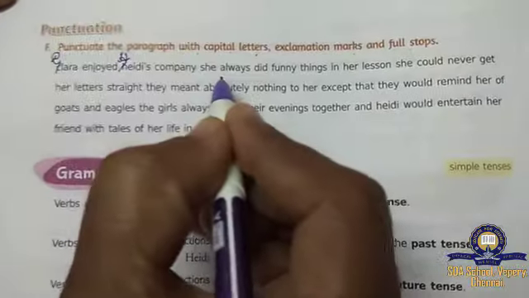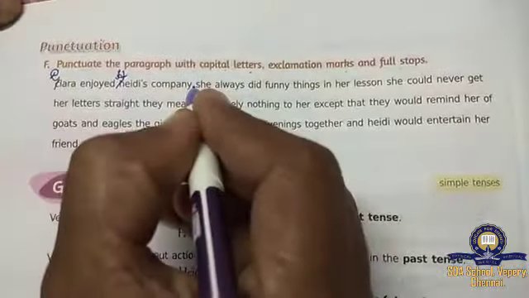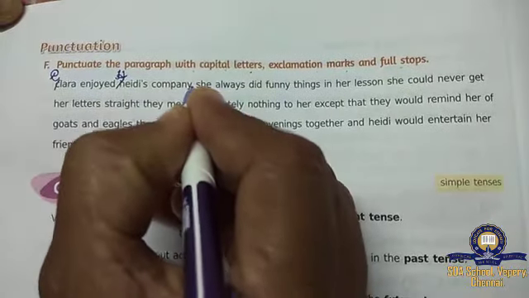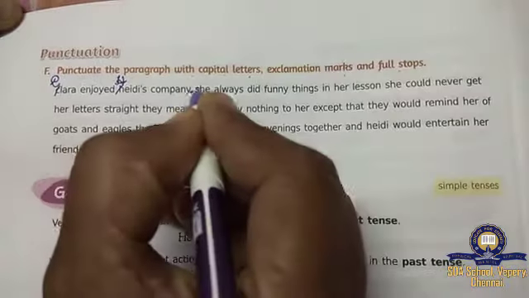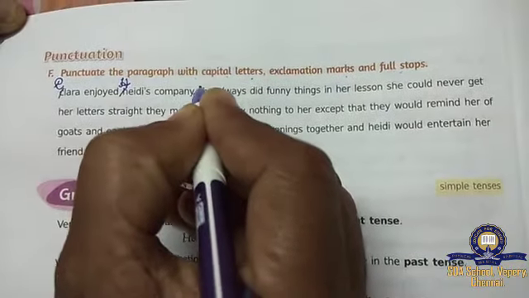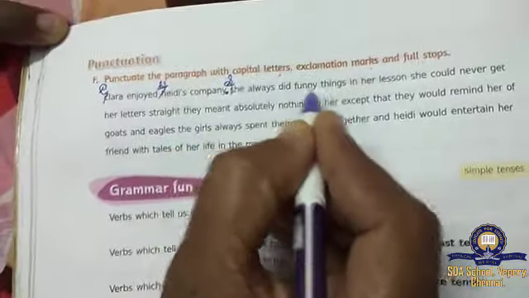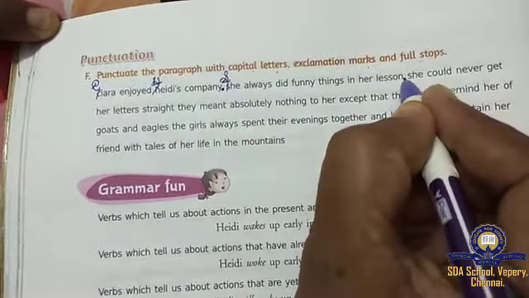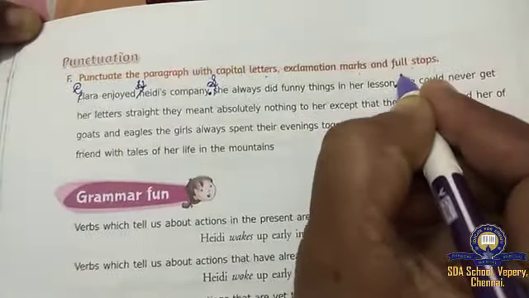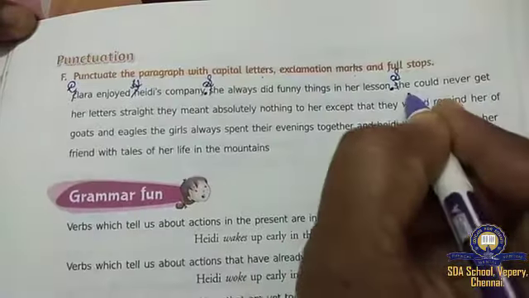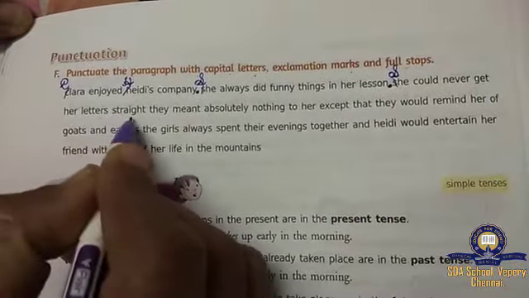Clara enjoyed Heidi's company. So what you have to do, children, is keep one full stop here. This is a complete sentence. So after the full stop, what will come, children? Automatically a capital letter will come. So she always did funny things in her lesson. Here also a full stop. So after the full stop, what will come again? Capital. She could never get her letters straight.